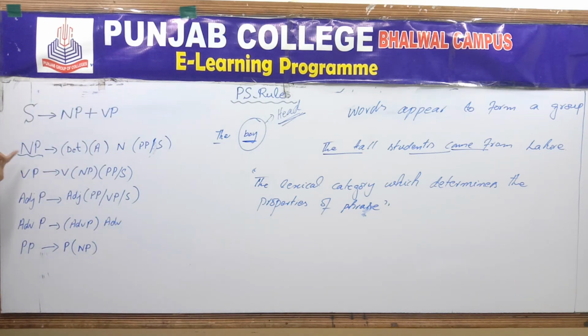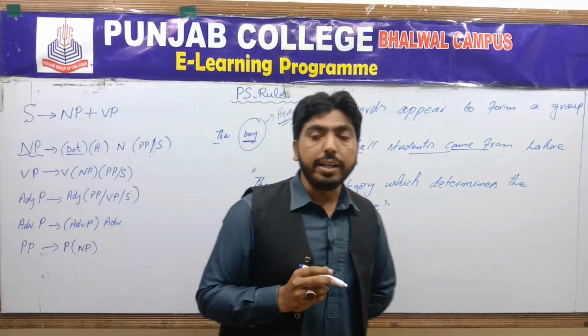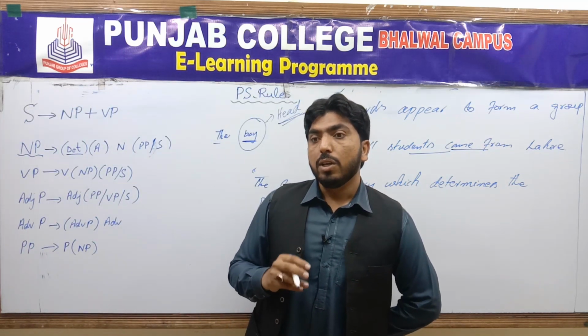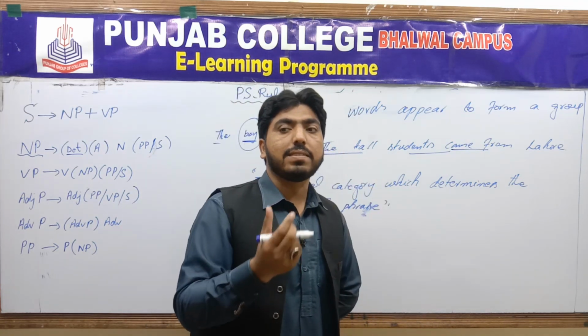Come here. Yes, noun phrase. These brackets show the optionality. This is the determiner. In traditional grammar, you have studied articles, a and the, definite and indefinite articles, but here we have used the word determiner. Determiners determine the position: this, that.